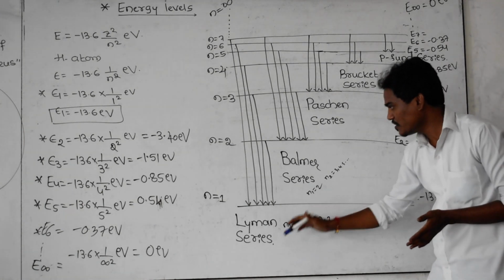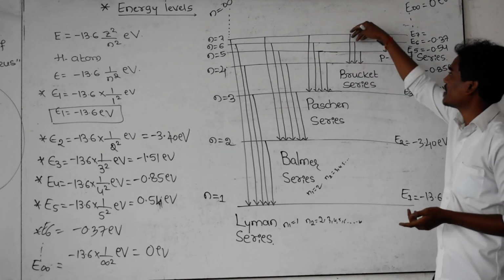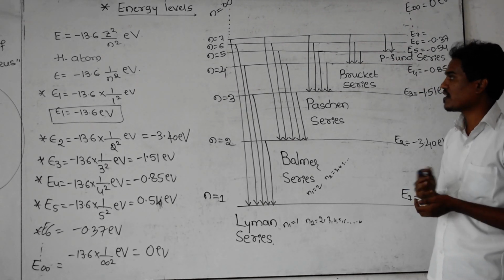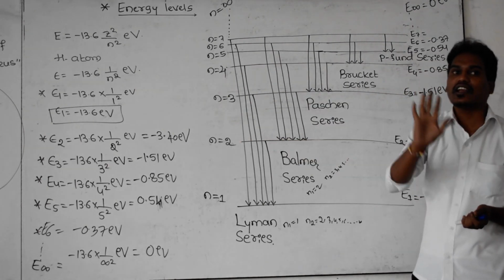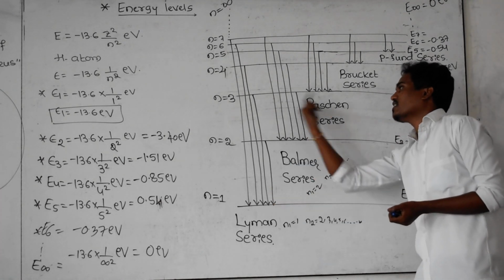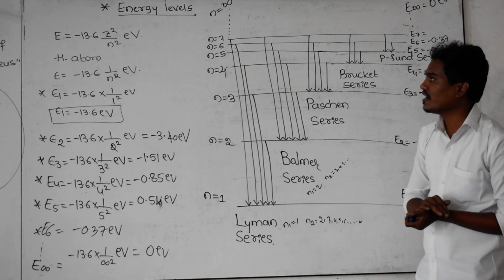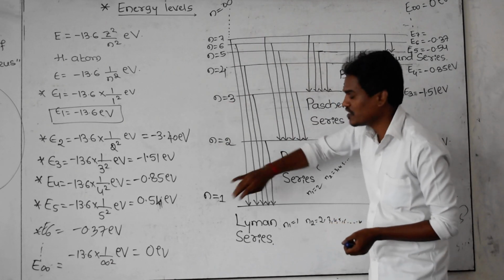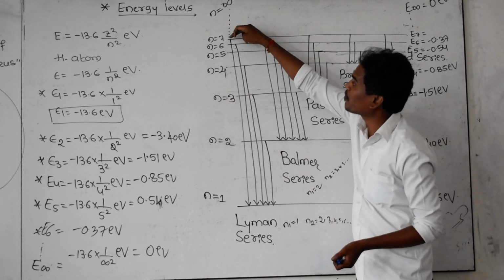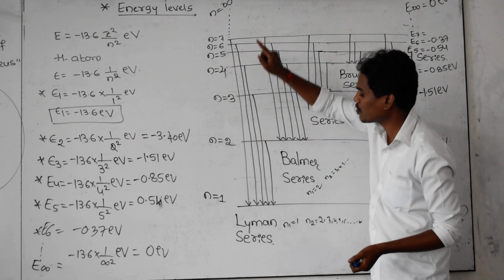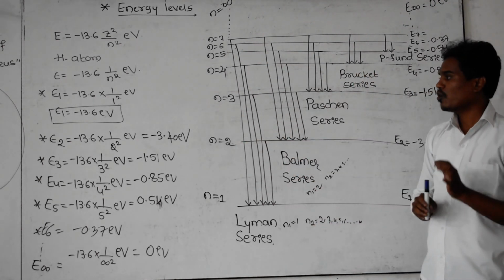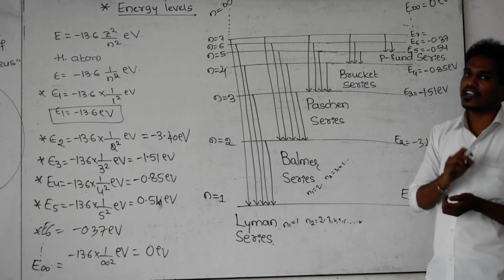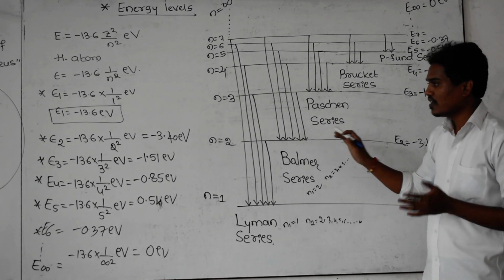And this is for the Lyman series, Balmer series, Paschen series, Brackett series and Pfund series, the transitions of the electron. Just remember, vertical lines are not the energy levels. Only horizontal lines are the energy levels. What are the vertical lines indicating? They indicate the transition of the electron from which state to which state. Here the electron jumped from 7th to 1st, here 6th to 1st. So the vertical lines indicate only the transition of electrons from higher energy levels to their respective ground energy levels. And this is the energy level diagram.